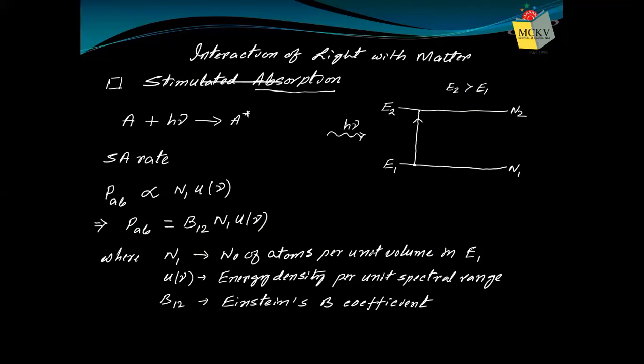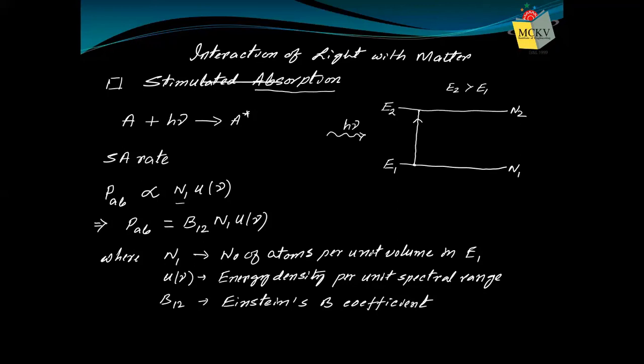P absorption depends on two quantities. N1, that means the number of atoms per unit volume. Hopefully you understand, if the number of atoms is more, more atoms can be excited. The probability will be more then. It also depends on the type of light which is incident on the atomic system. But what do we mean by type of wave? We mean how energetic the light is.